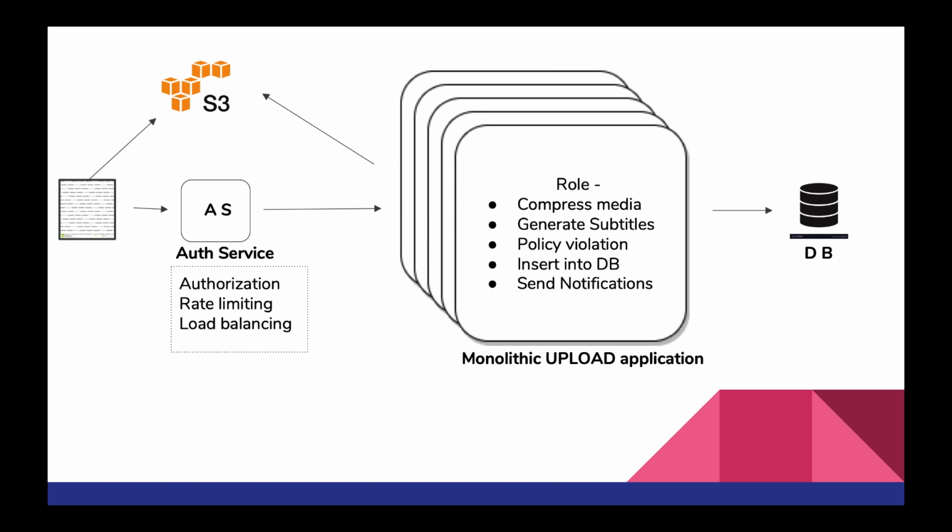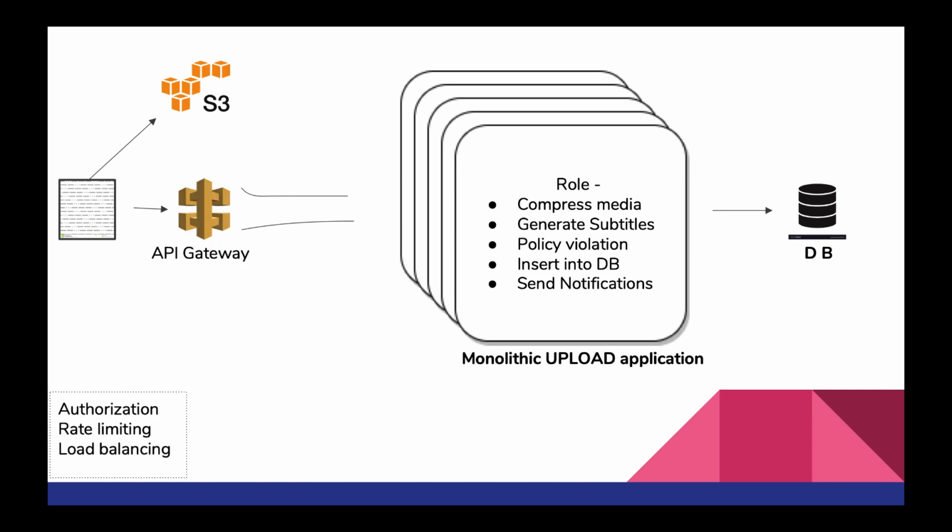The second thing is the auth service that we are building ourselves, the authorization, rate limiting, and load balancing. Why not give that responsibility to the cloud as well? So we'll use API Gateway for that. API Gateway also handles the authorization, rate limiting, and load balancing. API Gateway can handle the load that the user sends us, but our monolithic application has a set number of instances running, so it might not be able to handle the load that is coming.